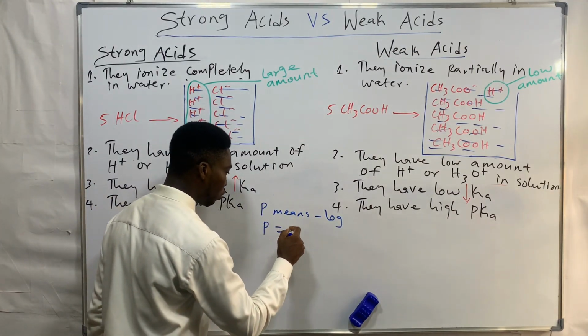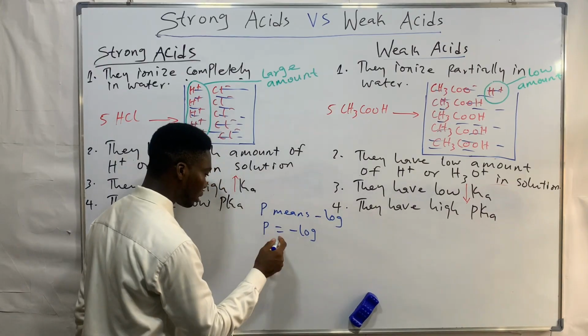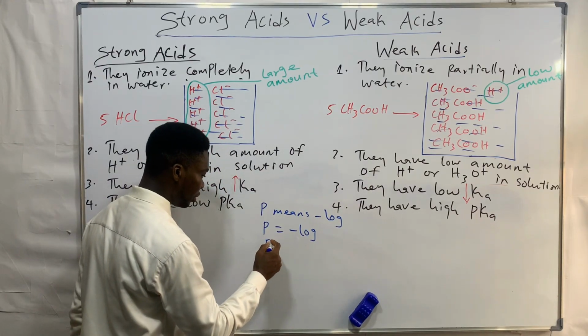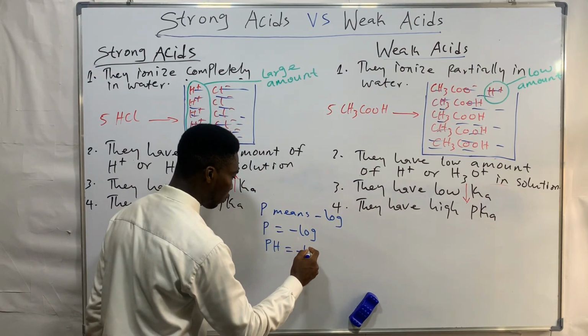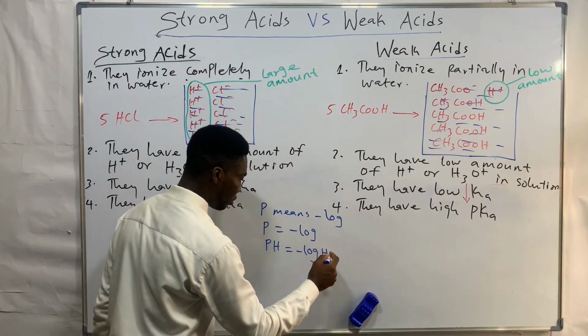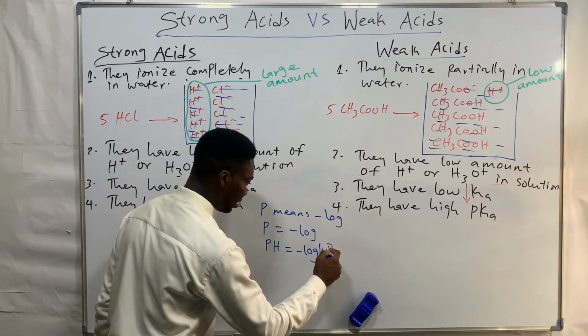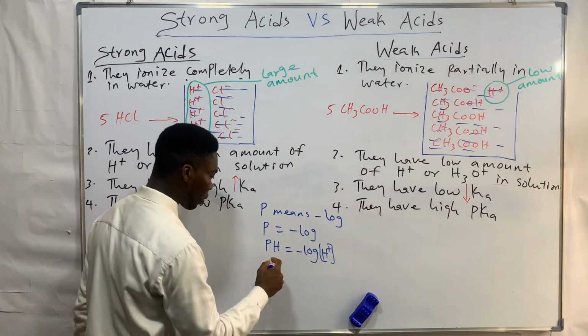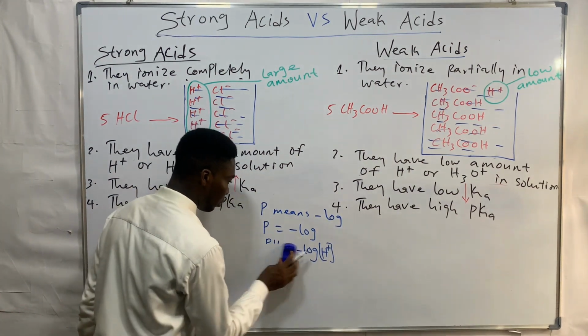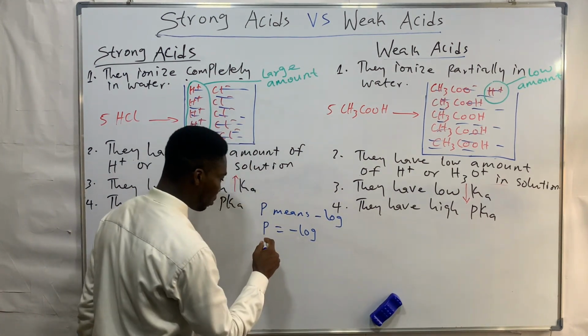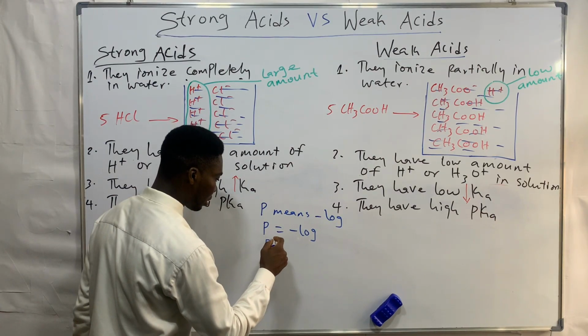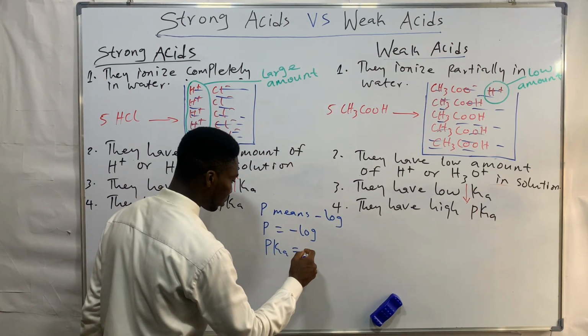That's why pH is minus log H. Similarly, when you have pKa, it will be minus log Ka. All right.